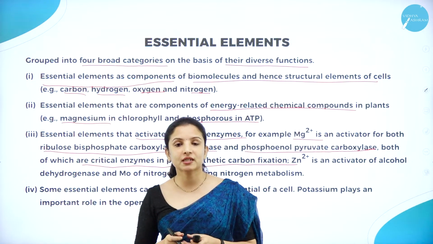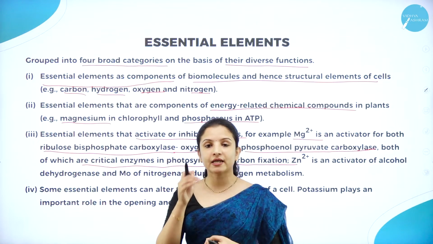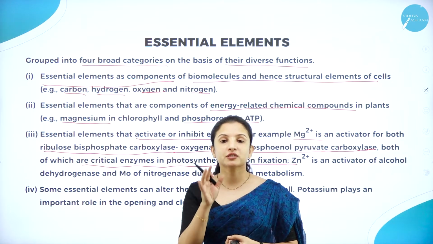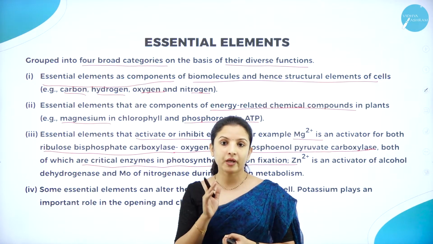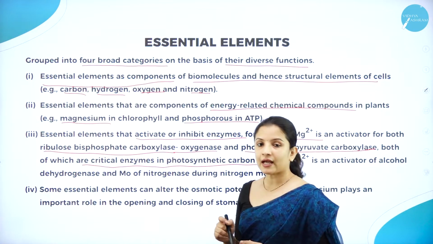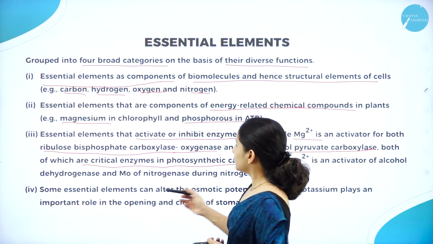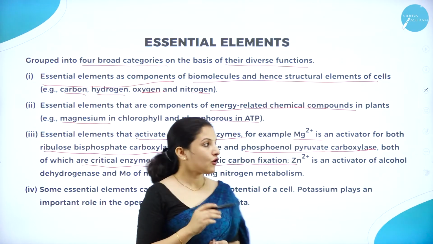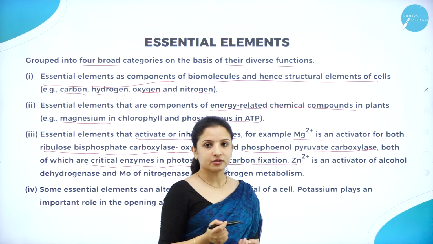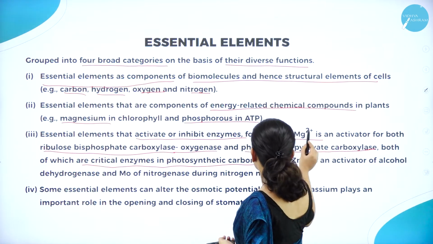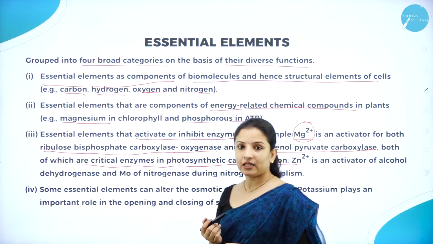So if the plants have to absorb carbon from the atmosphere, which is one of the important raw materials in photosynthesis, then these enzymes should get activated. That is ribulose bisphosphate carboxylase oxygenase and phosphoenol pyruvate carboxylase. If these have to get activated, then magnesium is an essential element for that.